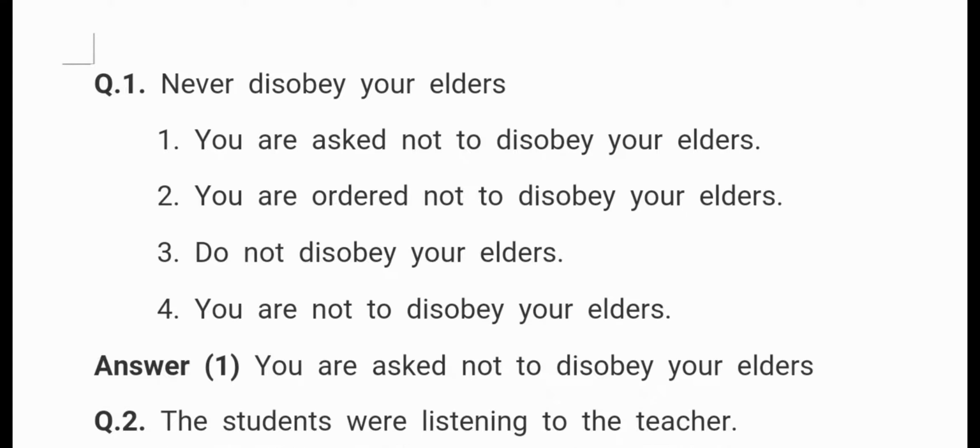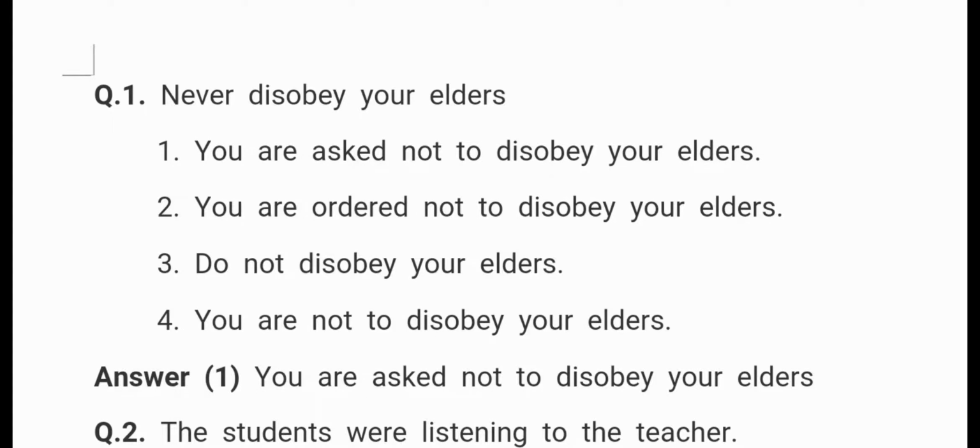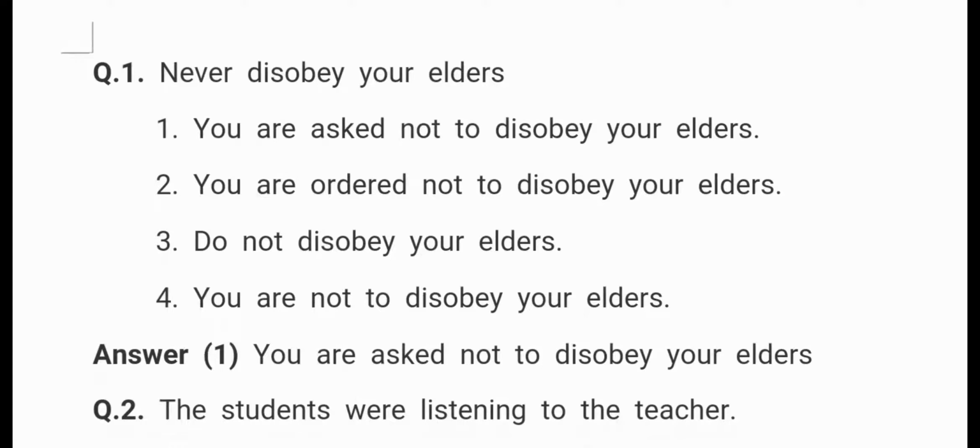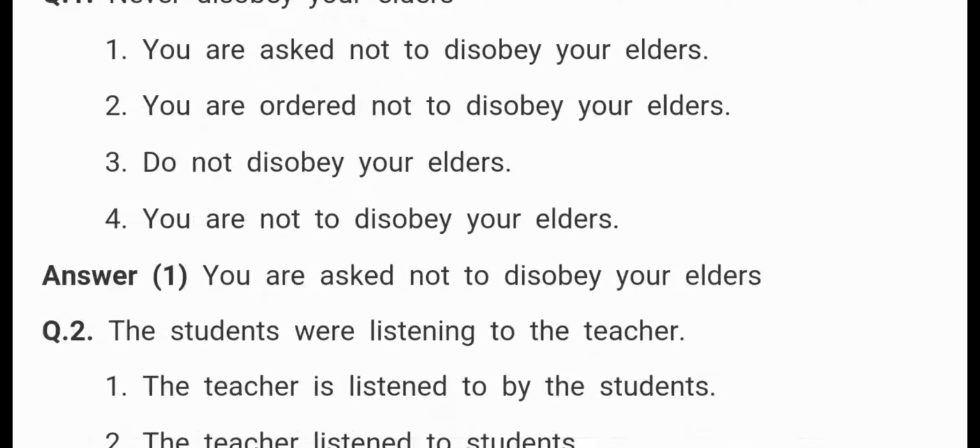Okay, then we have to think about the subject, verb and object. Here the subject is elders, okay, and disobey is verb. Your object is not given, so from you we will start the answer. From you are asked. Why asked? Because it is a command. You are asked not to disobey your elders. This is the right answer.